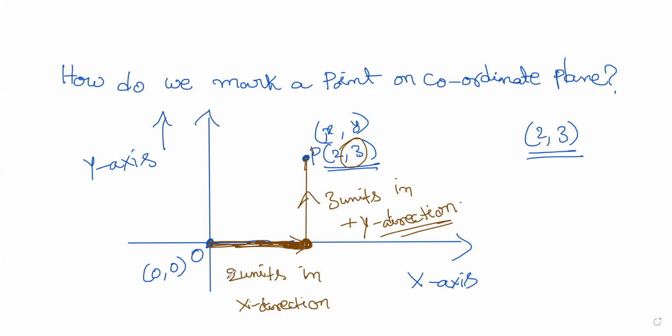So first thing is to move plus 2 units, that is in the positive x direction. Positive x direction is right side. If I move 2 units to the right side, and vertically upwards I move 3 units in the positive y direction, then I'll reach this point.